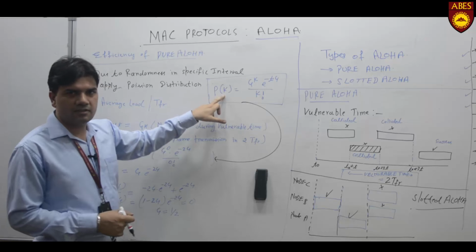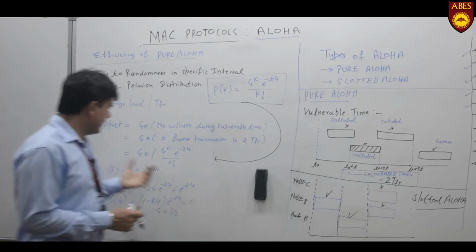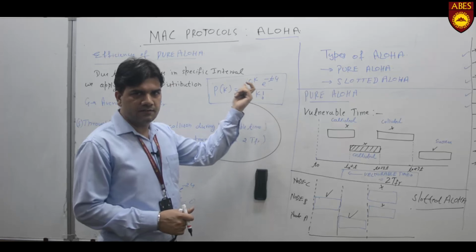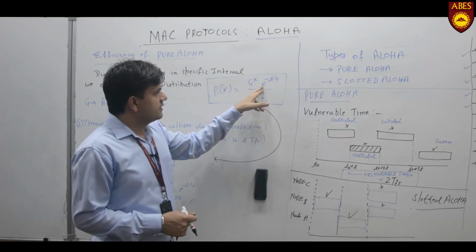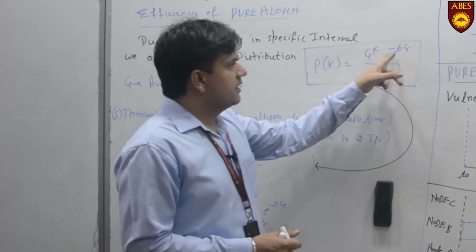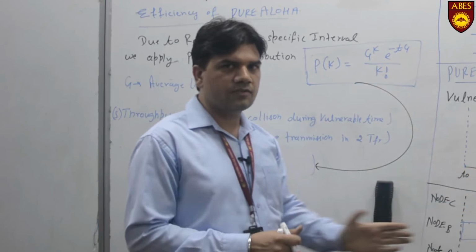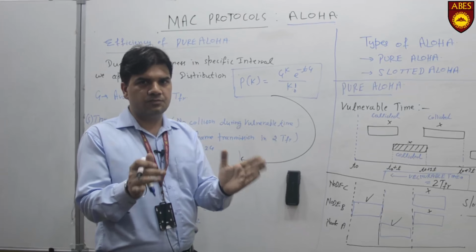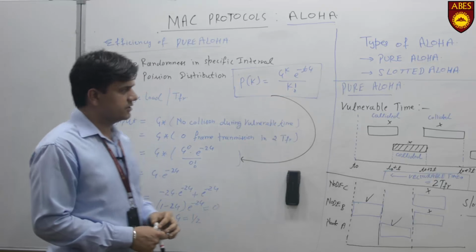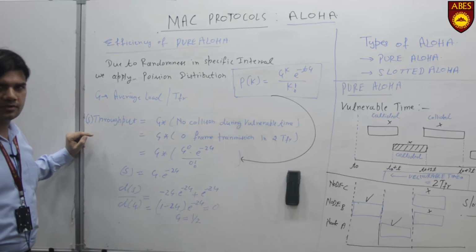In this formula, K is the number of attempts, and G is the average load given to the channel. This load may be given by any node in the network, but it is termed G, the average load per unit time. And this is simply the Poisson distribution formula, e raised to the power minus TG, where T is the interval parameter, meaning the vulnerable time, or the actual interval during which the transmission is being done. G is again the average load, and K factorial relates to the number of attempts, successful transmissions you can say. Using this formula we can derive the throughput of the pure Aloha algorithm.